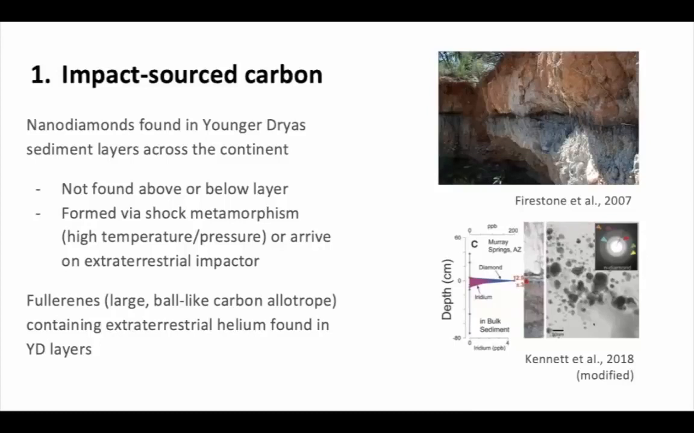The nanodiamond polymorph seen within the Younger Dryas boundary layers is known to occur in meteorites. In addition, fullerenes containing extraterrestrial helium were also found in Younger Dryas layers.